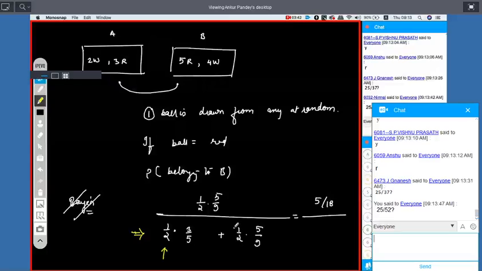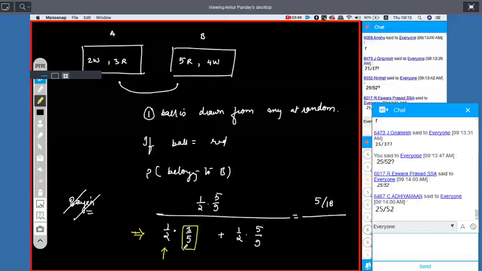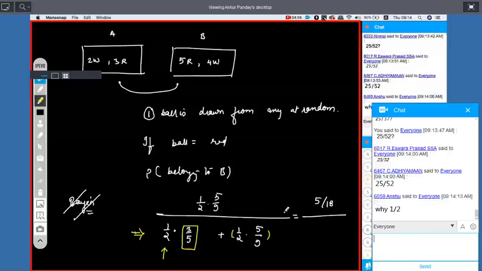The probability of getting dabba B will be half. If dabba A is selected, the probability of getting a red ball is 3 by 5. The probability of getting a red ball from dabba B is 5 by 9. Clear? The one that should belong to dabba B goes in the numerator. Okay? Better, because there are only two options. Either you will go to A or you will go to B. Okay?